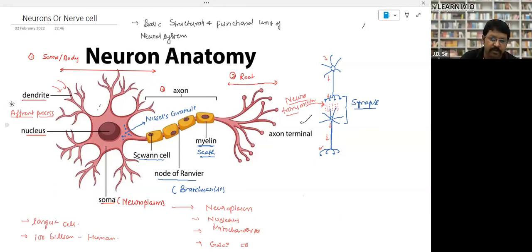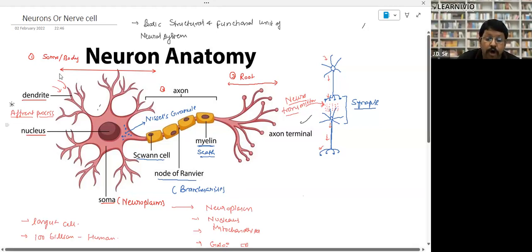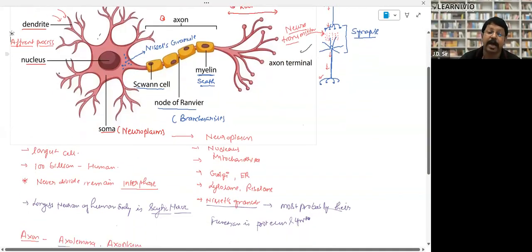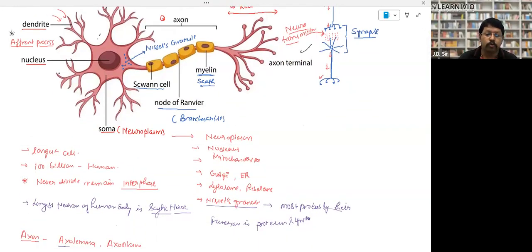The thing which fills the soma, like protoplasm, is called neuroplasm. What are the things found in neuroplasm, that you have to note down right now? Soma or neuroplasm has nucleus, mitochondria, Golgi body, endoplasmic reticulum, lysosome, ribosome, Nissl's granules. Many times the question has been asked, what are Nissl's granules? Basically, Nissl's granules are found in the neuroplasm of the neuron. They are granule-like structures. It's still not 100% clear, but most scientists think their function is protein synthesis. This question has been asked multiple times, right?